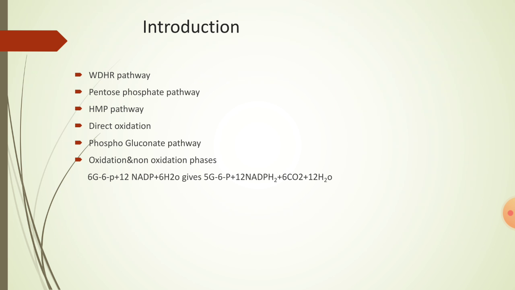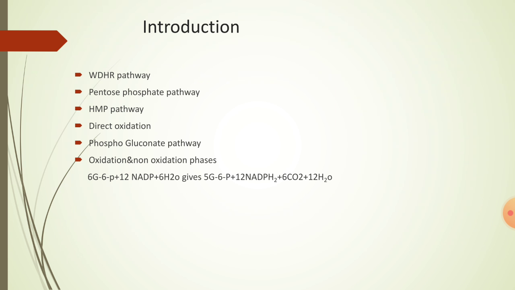It is also known as WDHR pathway because it was discovered by Warburg, Dickens, Horecker, and Racker. In their honor, by taking the first letters of their names, it is named as WDHR pathway.